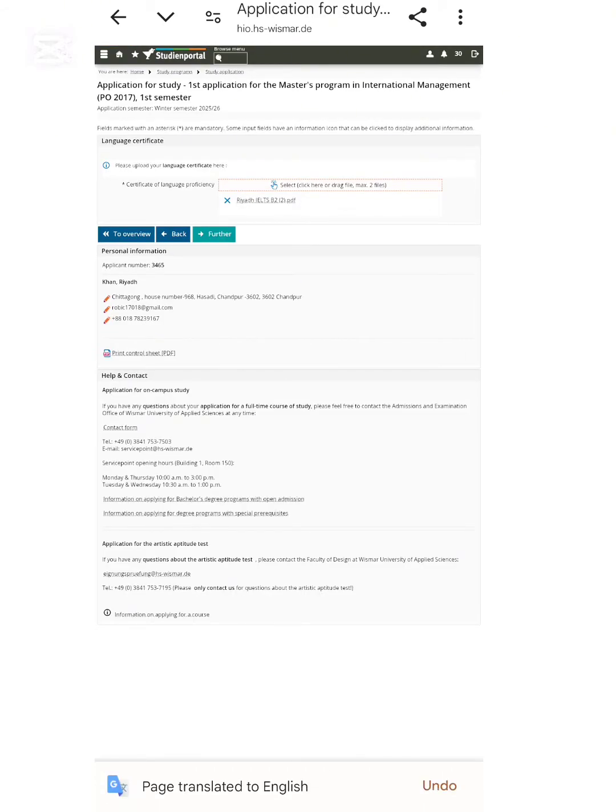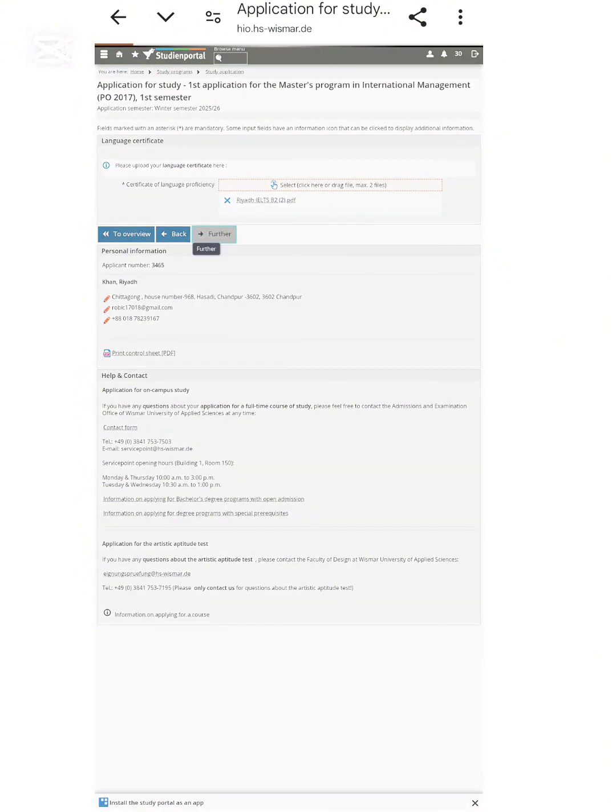And here they will ask you to submit your language certificate if you are from a non-native English country. I already completed my IELTS exam. Some of you might have a medium of instruction certificate. If the university accepts it, then you can submit it. It's better to get a professional certificate like IELTS or any other professional language certificate accepted by international universities. So I submitted it. This is my language certificate.